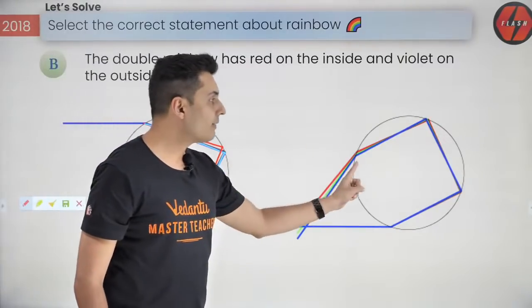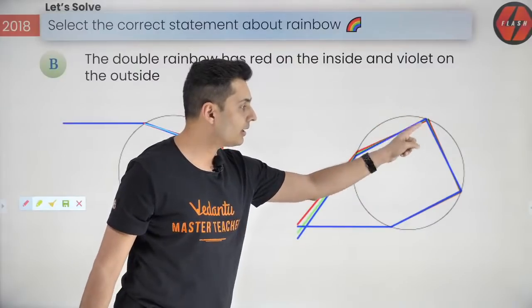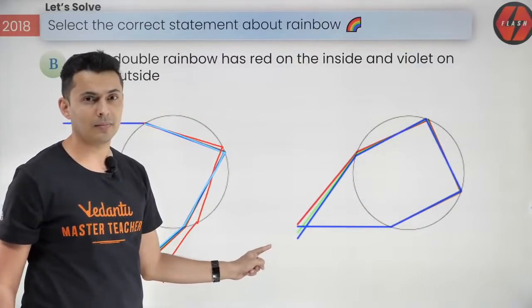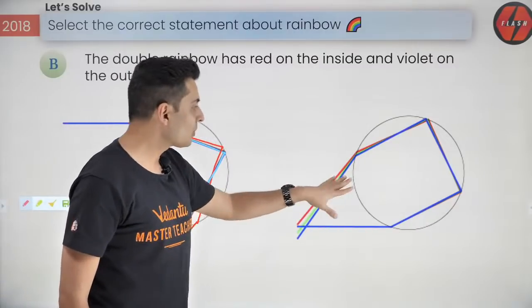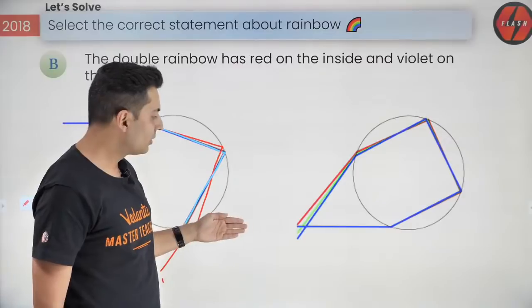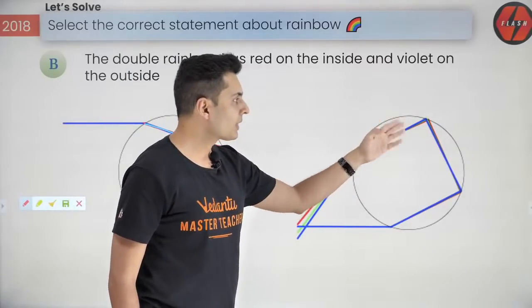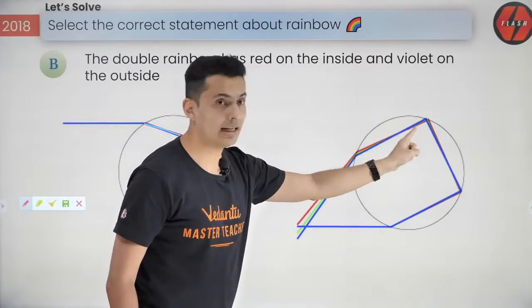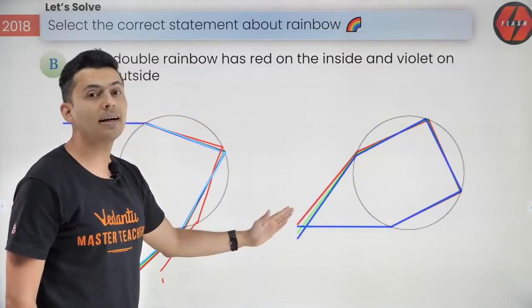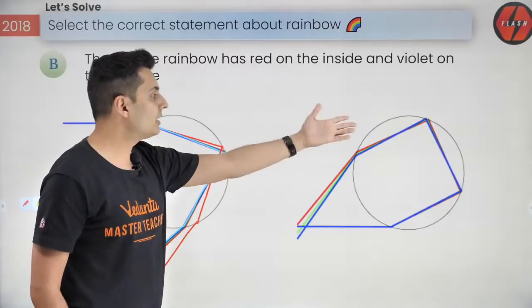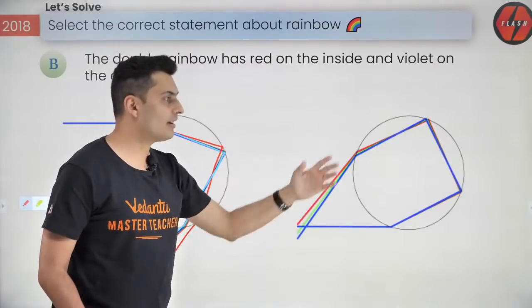But if refraction occurs and after that two internal reflections are occurring, then what happens? You will see the exact reverse. Look at that, the violet light is going, and because of those multiple internal reflections, you are seeing the violet light is below and red light is on the top. So this is the double rainbow. This is a second rainbow which is formed.